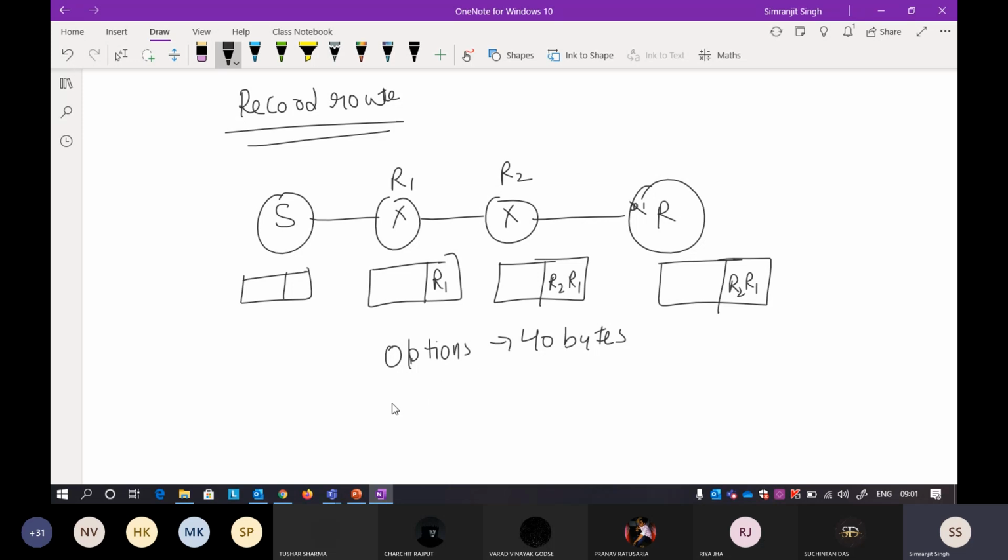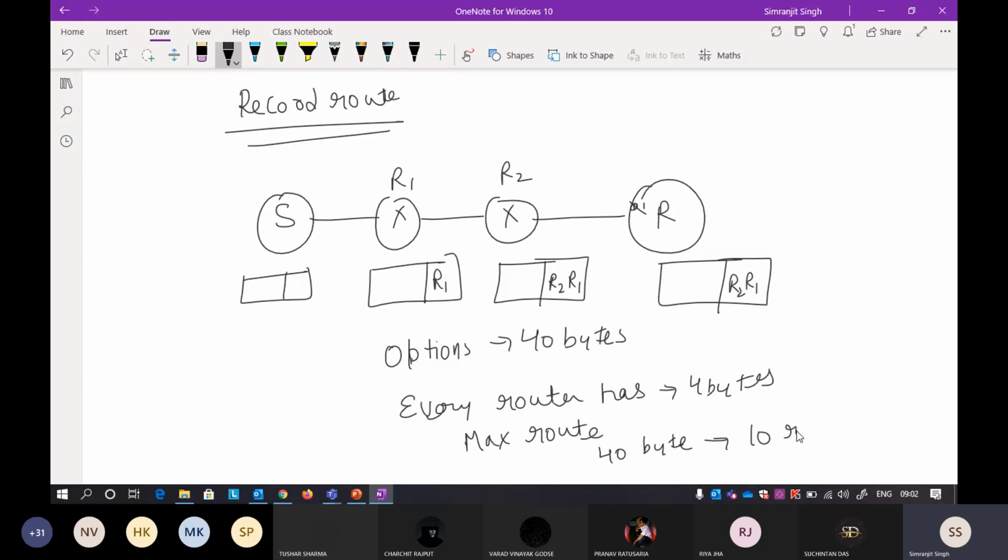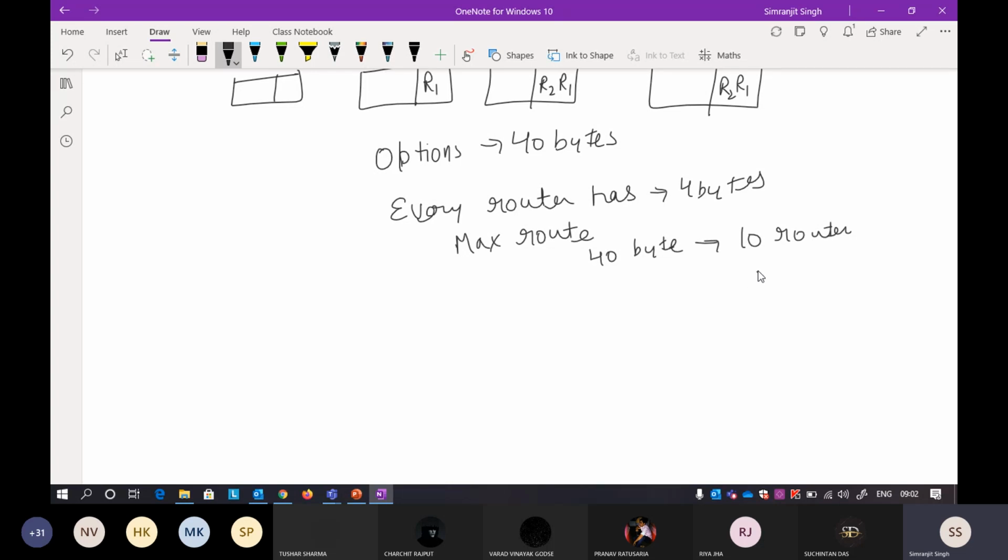This particular record route at every router can use 4 bytes. Every router has 4 bytes to record this particular path. You may be thinking the maximum number of routers is 10, since 40 bytes are available, but actually it is less than that. You cannot use all the option field, so I always use 9 routers.